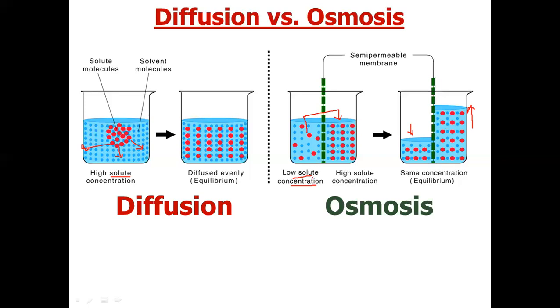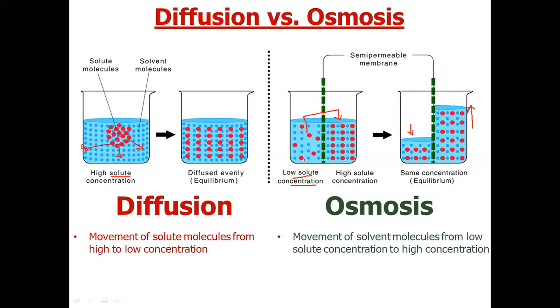On the left hand side the solute concentration is less, so it is the movement of solvent particles from a region of low concentration of solute to a region of high concentration of solute. So diffusion involves the movement of solute molecules, whereas osmosis involves the movement of solvent molecules. Diffusion was from high to low concentration of solute, and osmosis was from low solute concentration to high concentration.